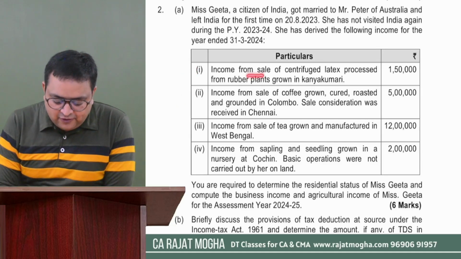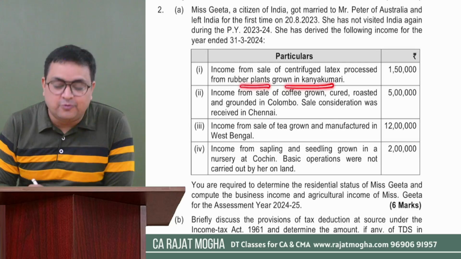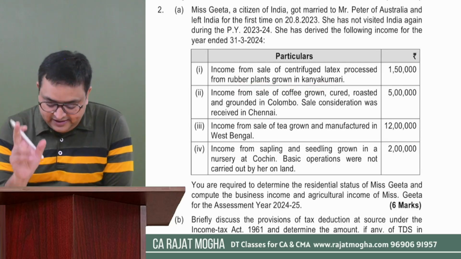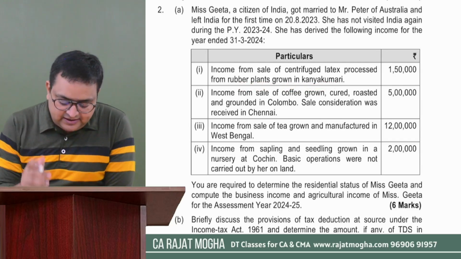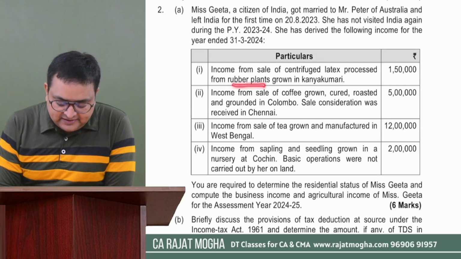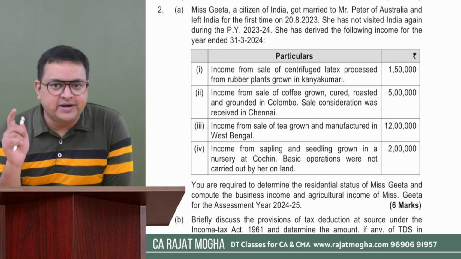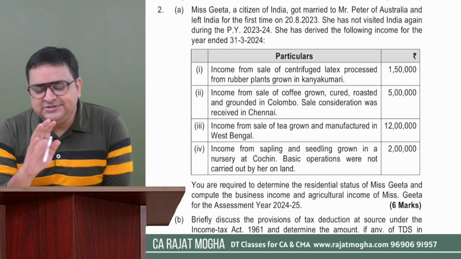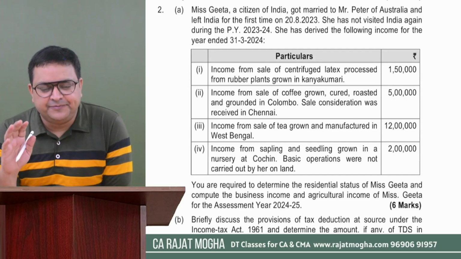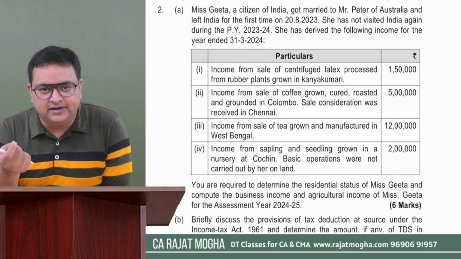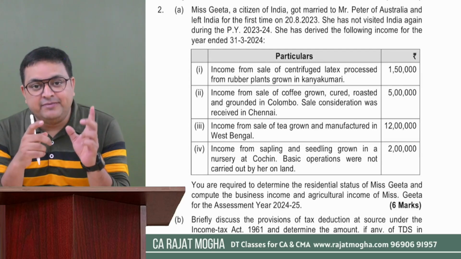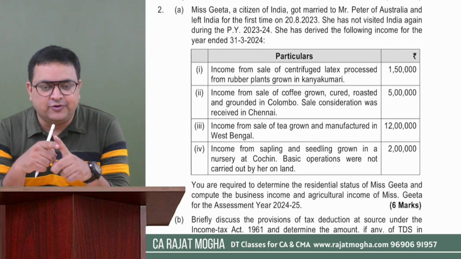Okay, let us read the income also. Income from sale of centrifuge latex processed from rubber plants grown in Kanyakumari. So here she is deriving income from rubber plants, and that too from India. This agriculture activity is carried out in India. We understand generally agriculture income is exempt, but there are a few composite incomes. Specifically, if you remember, that table is very important for us.